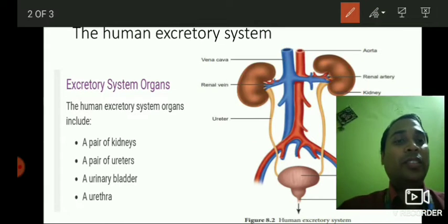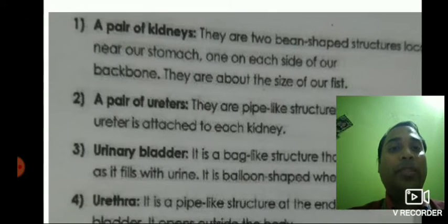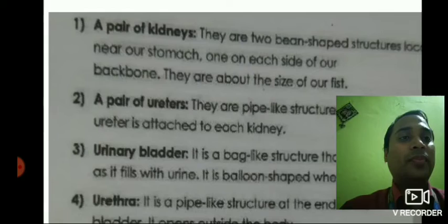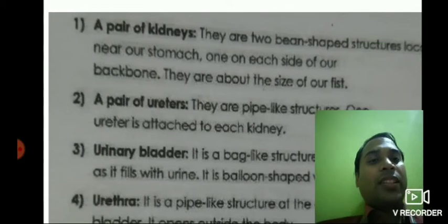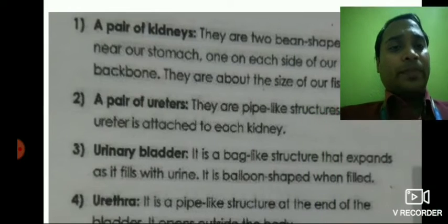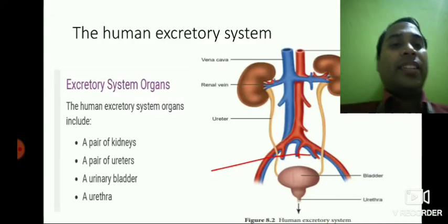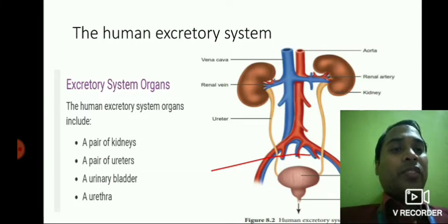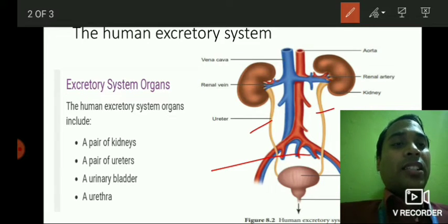Then we have a pair of ureters. Now let's talk about the pair of ureters. Ureters are pipe-like structures, and one ureter is attached to each kidney. As we can see here, this is the pipe-like structure known as the ureter.